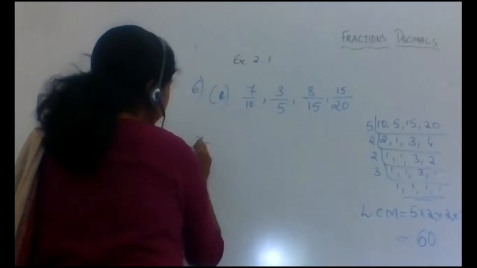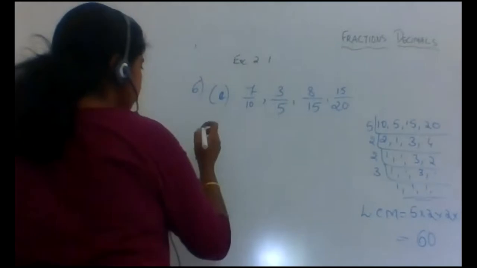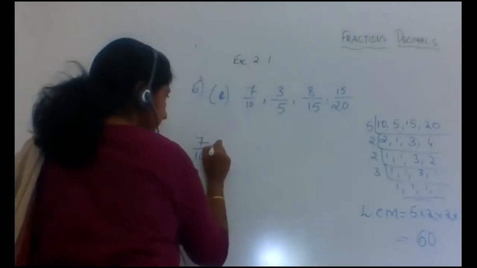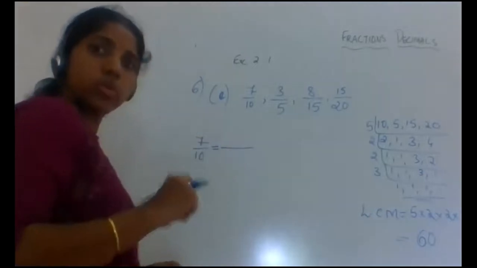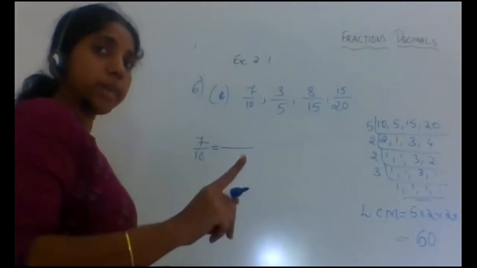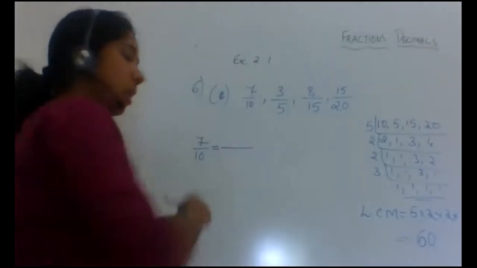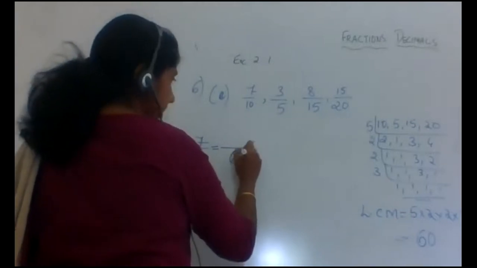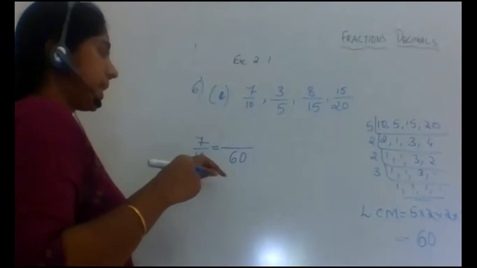So how do we convert into an equivalent fraction for the given denominator? Now 7 by 10 is the first number. Take that number. On the right of the equal sign, I want the same denominator. And what should my denominator be? My denominator is my LCM. So I should convert this to that form. How to convert? Write the denominator, the LCM that you got, in this way: 7 by 10 equals something by 60.